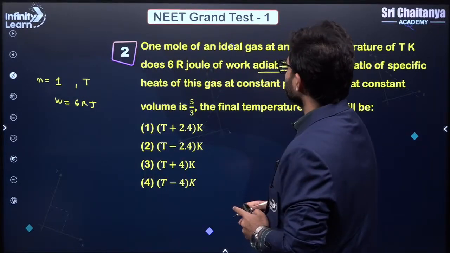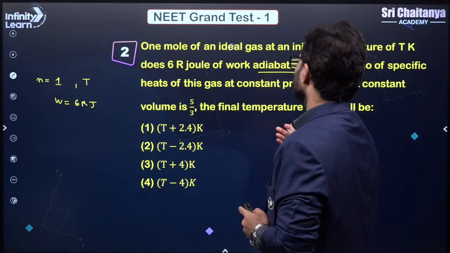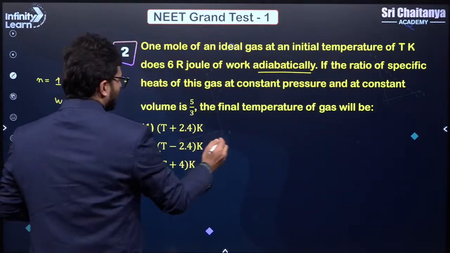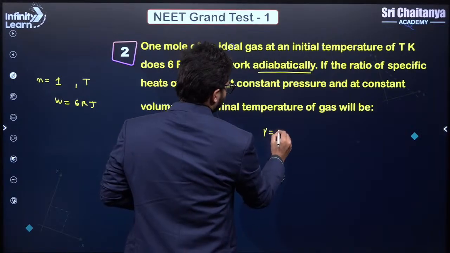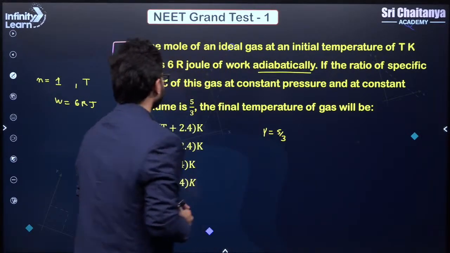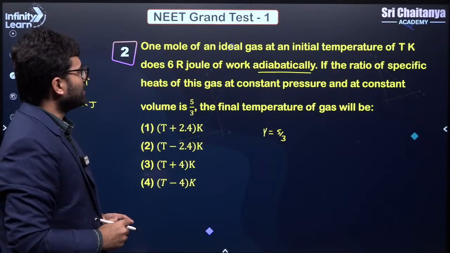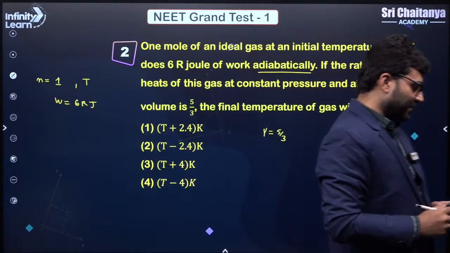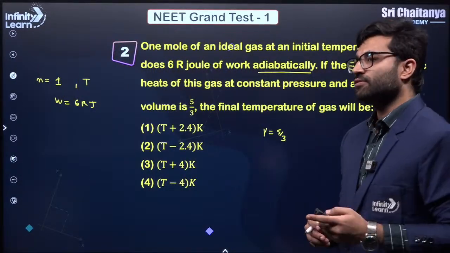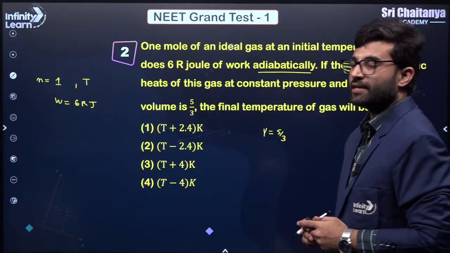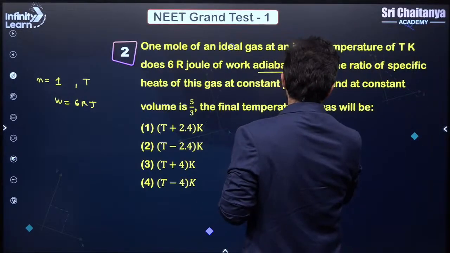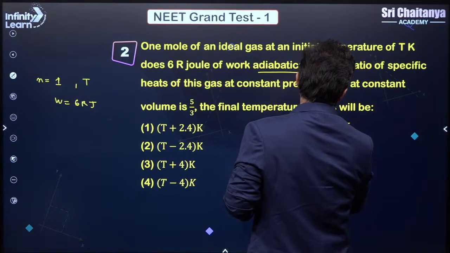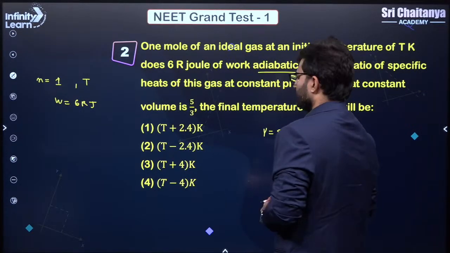If the ratio of specific heat of this gas at constant pressure and constant volume is 5/3, so basically they are giving you the gamma, right? So gamma is basically 5/3. The final temperature of the gas will be, right? So we know the adiabatic equation, or the work done. How do we calculate work done in an adiabatic process? Work done is equal to nR delta T divided by 1 minus gamma, right?